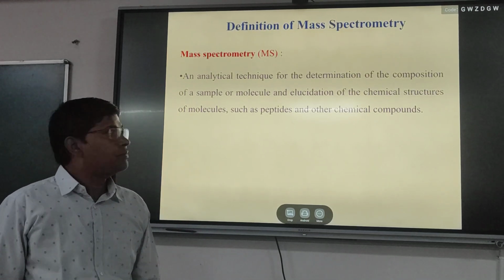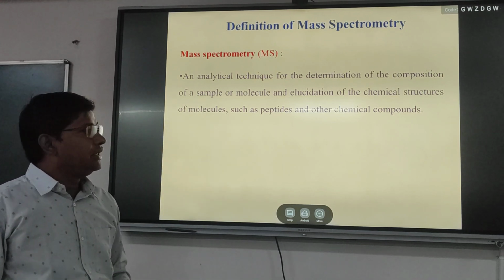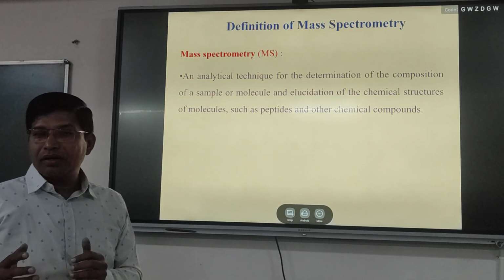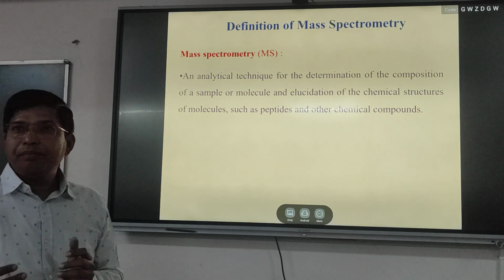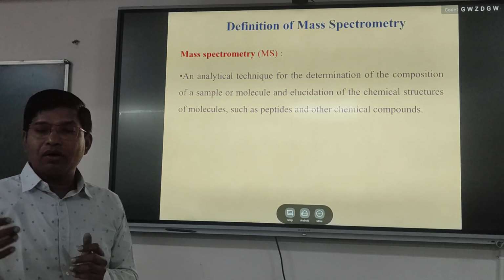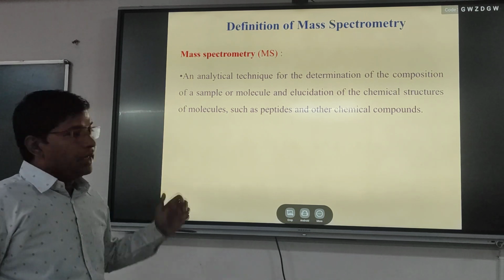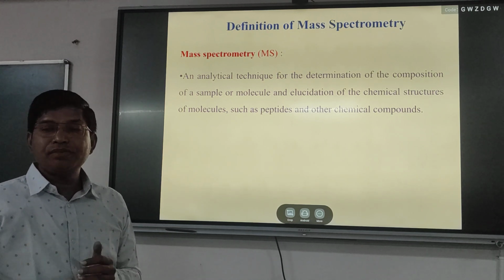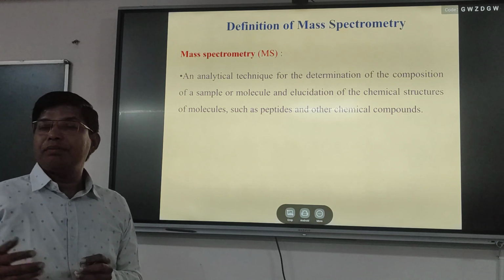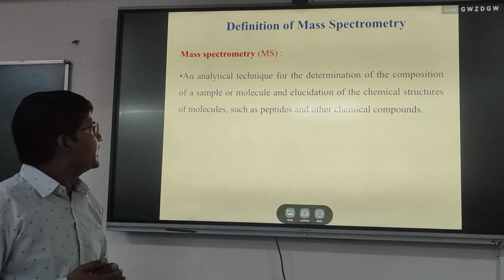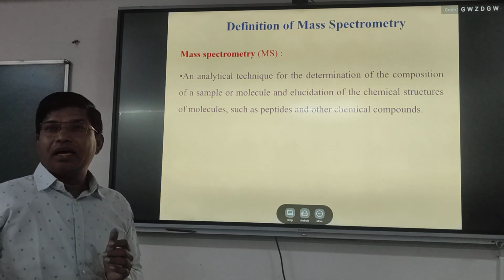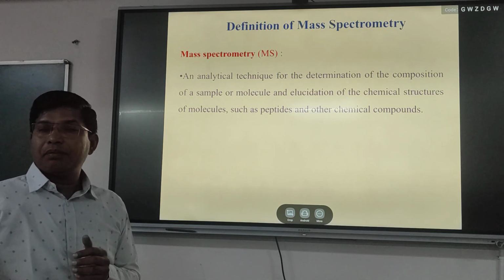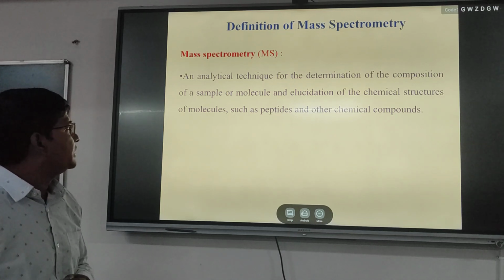So what is mass spectrometry? It is an analytical technique, or a separation technique, by which we determine the composition of a sample. The sample may be an environmental sample like water or food, and it may also be of biological origin, like blood, urine, or serum samples, in which we can determine which chemical substances or biomolecules are present, the chemical composition, or the quantitative presence of a particular element.